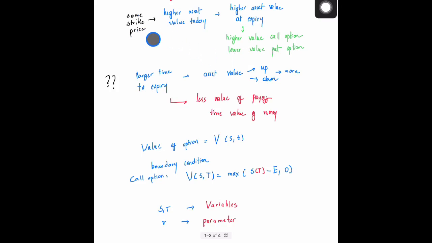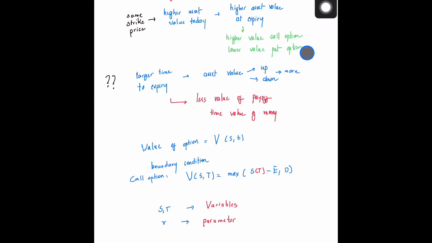In case you had the same strike price, and the value of the asset was small today, then you'd be expecting that at the expiry the asset will have a much lower value, because you had bet on a put option. Okay, this is kind of the expectation.